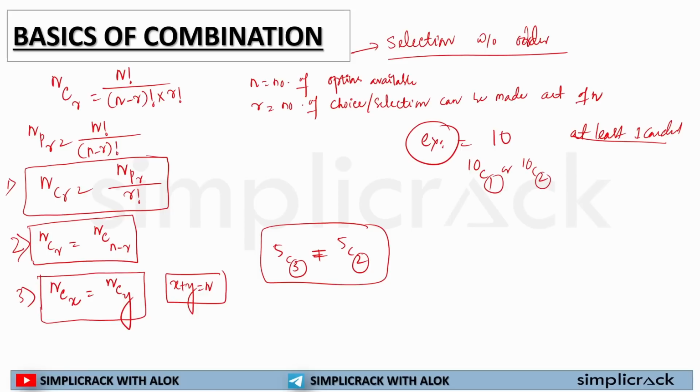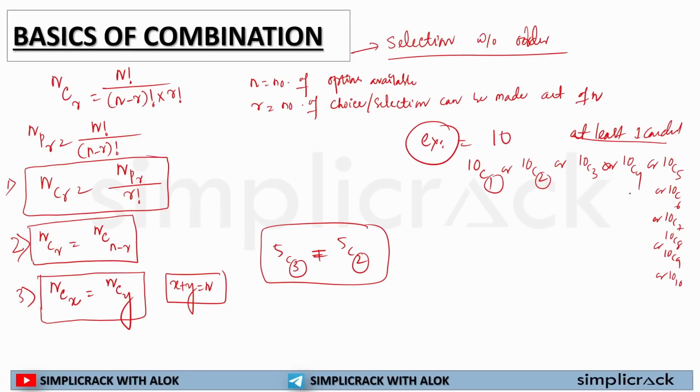At least means this is the least number. You can go to the highest as well. So 10C2 or 10C3 or 10C4 or 10C5 or 10C6 or 10C7, 10C8 or 10C9 or 10C10.